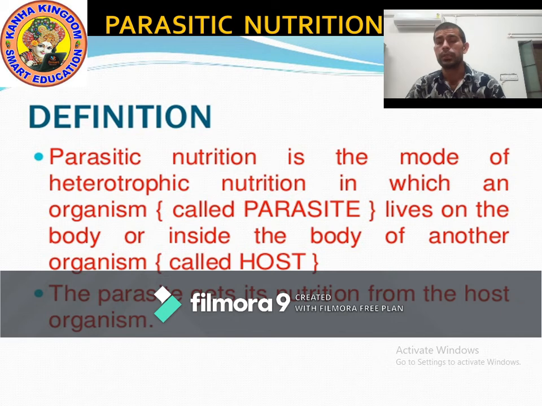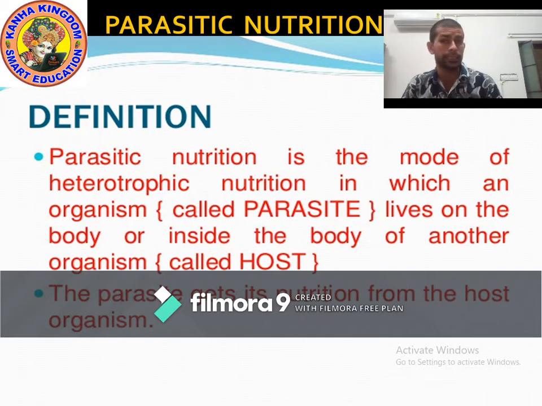So now the next type of nutrition is parasitic nutrition. In this kind of nutrition we will study about parasite organisms and parasitic nutrition.